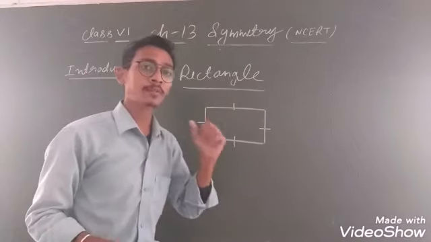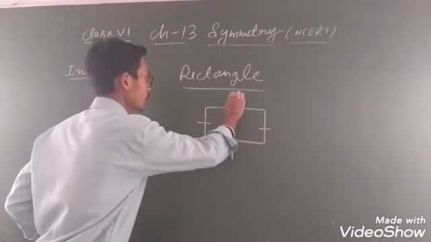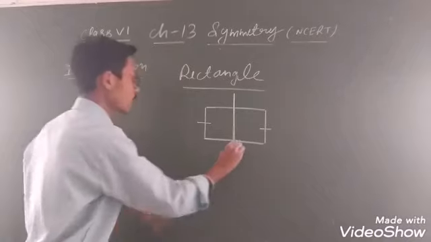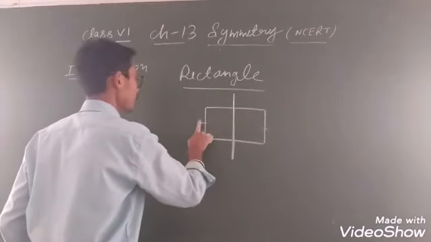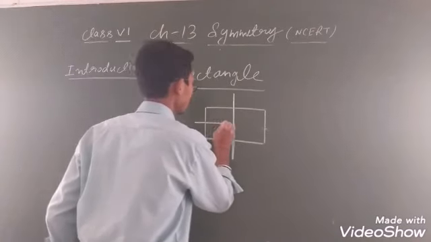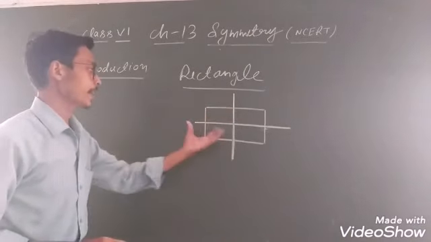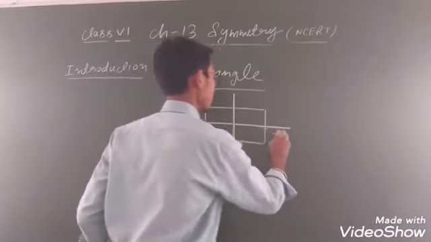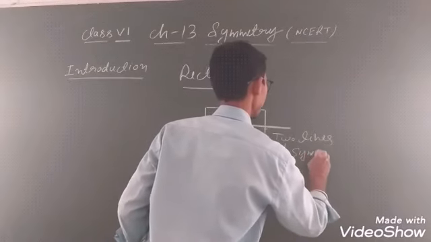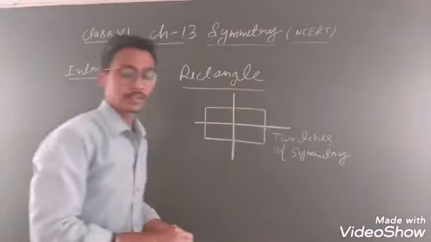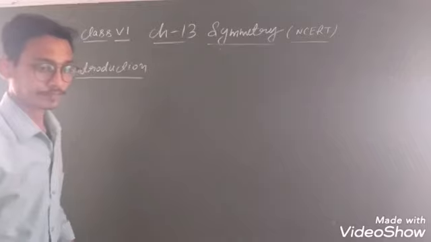If you have to draw lines of symmetry, the first line of symmetry is for these two sides, because this length is equal to this length. The second line of symmetry you can draw for these two sides. So a rectangle has two lines of symmetry. Clear, everyone?